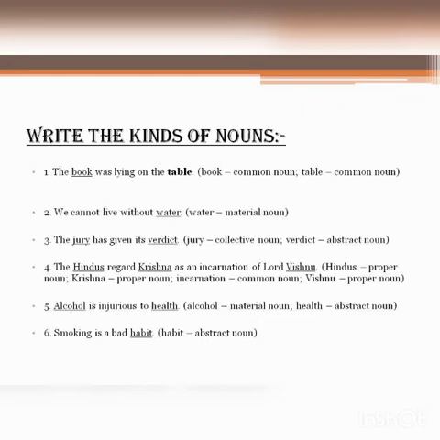Next we have, the Hindus regard Krishna as an incarnation of Lord Vishnu. What is the meaning of incarnation? In Hindi we say avatar. The Hindus regard Krishna as an incarnation of Lord Vishnu. So in this sentence, Hindus and Krishna and Vishnu, they are proper nouns. They are the name of a particular person or community, and incarnation is a common noun.